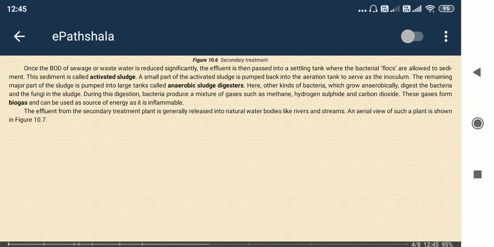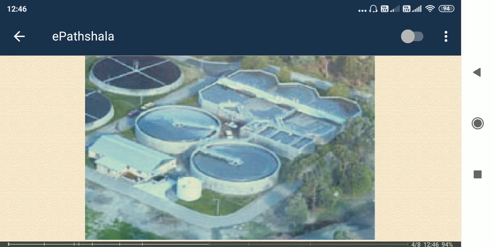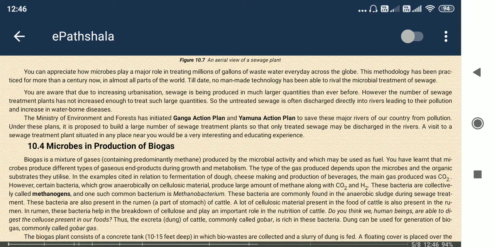Biogas, containing mainly methane, hydrogen sulfide, and carbon dioxide gas. You need to remember methane and hydrogen sulfide; these two are more important. Along with this, carbon dioxide is also present in biogas. Okay, so methane, hydrogen sulfide and carbon dioxide are present in the biogas. This is the biogas. Microbes in production of biogas.